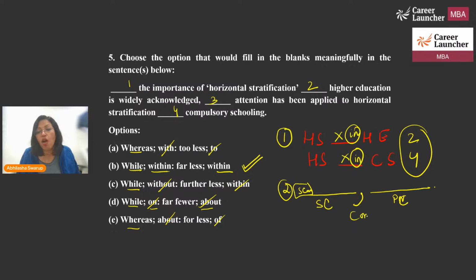This is a complex sentence structure, right? So, while the importance of horizontal stratification is widely acknowledged, so we are saying on one hand that importance of horizontal stratification in higher education is widely acknowledged. So on the other hand, obviously something has not been given attention. So if here importance is widely acknowledged, here less attention has been given, right? So too less doesn't work. Far less works very beautifully.